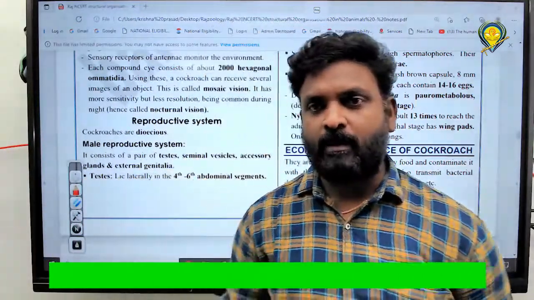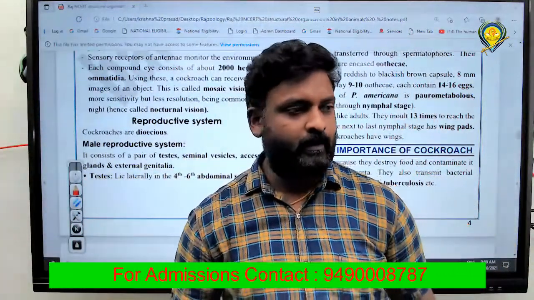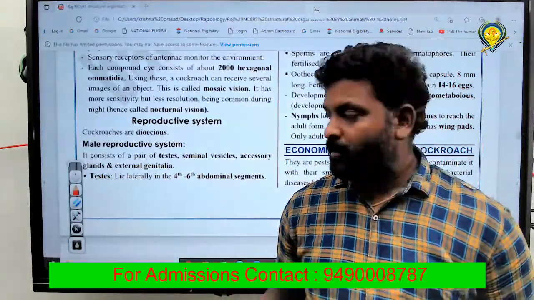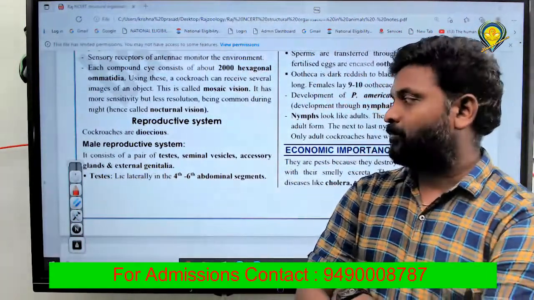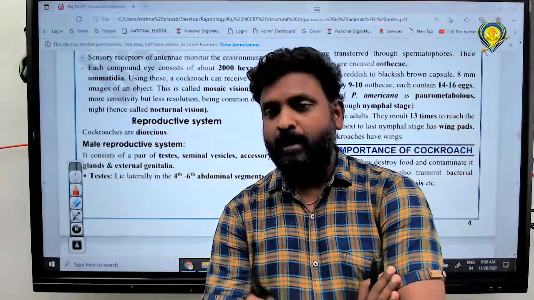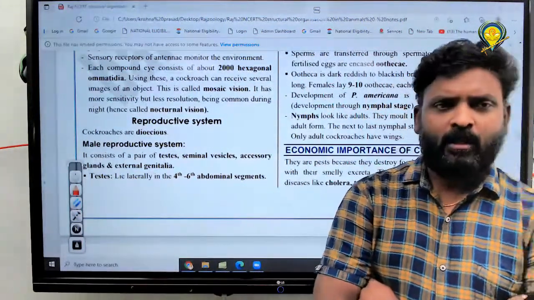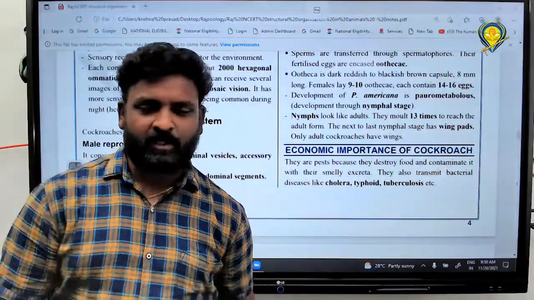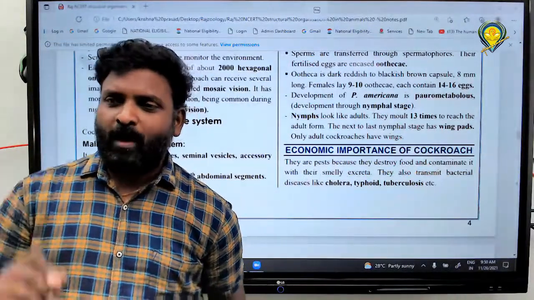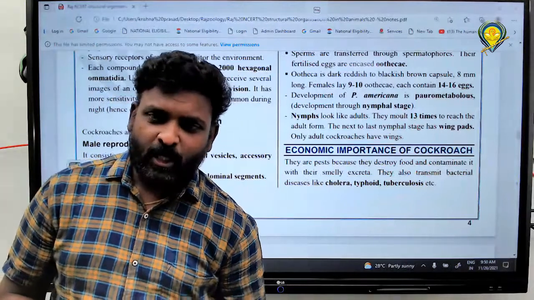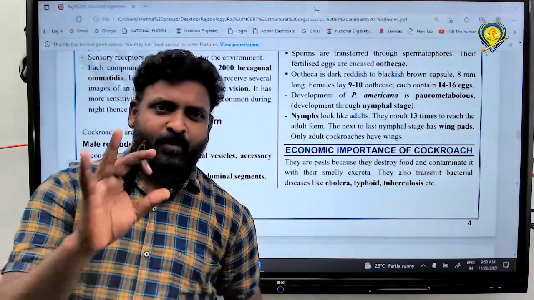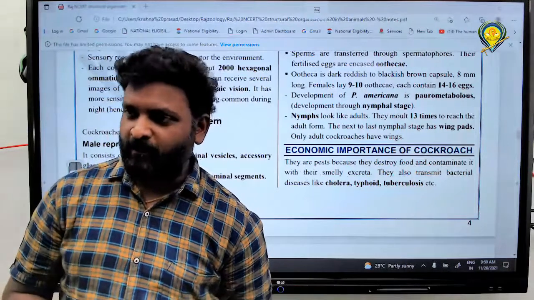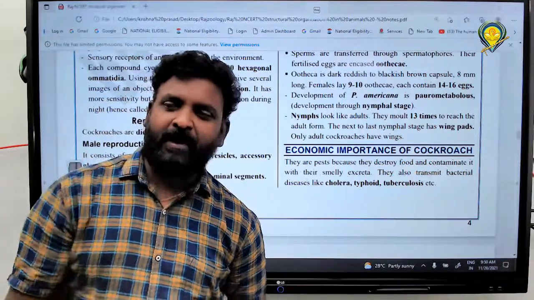Good morning, students. Today we are continuing with the cockroach, right? The last system is the reproductive system of cockroach. Is cockroach dioecious or monoecious? Dioecious. Very good. Is it unisexual or bisexual? Unisexual. Hermaphrodite or gonochoric? Gonochoric. Meaning the sexes are separate.